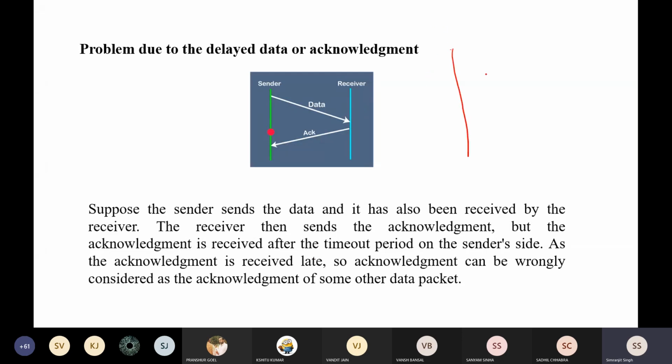Suppose this is the sender side and this is your receiver side. Now you send the data. Two solutions are already available to me, that is my timeout timer and the sequence number. Now this acknowledgement was supposed to arrive within this timeout timer, but actually the timeout is over. It is still on the way and has not reached the sender, because of some traffic or congestion on the way. This packet got delayed. It did not get lost, but it got delayed.